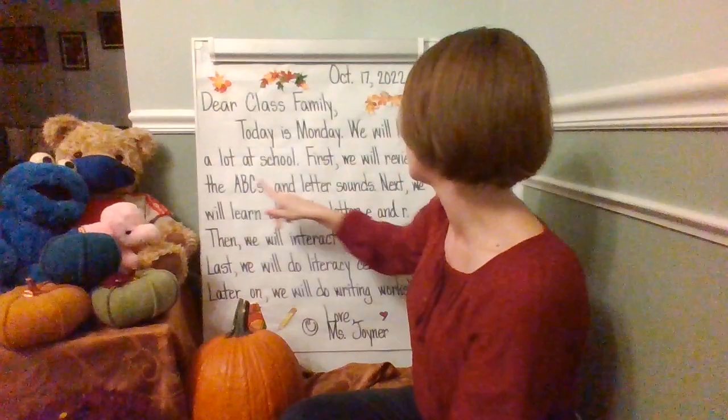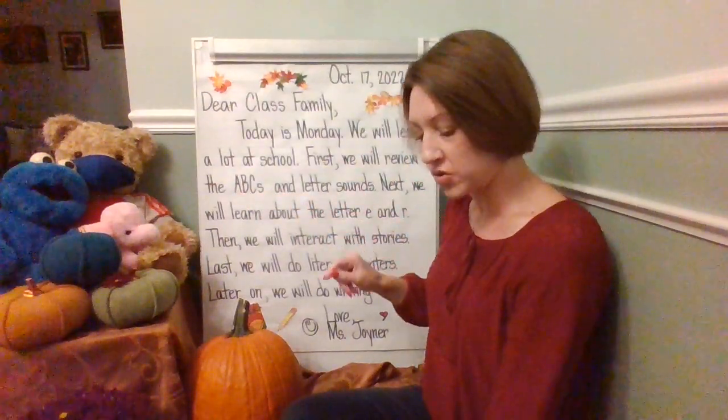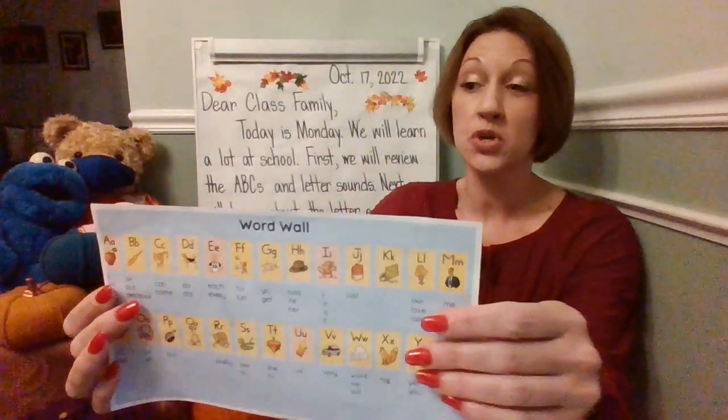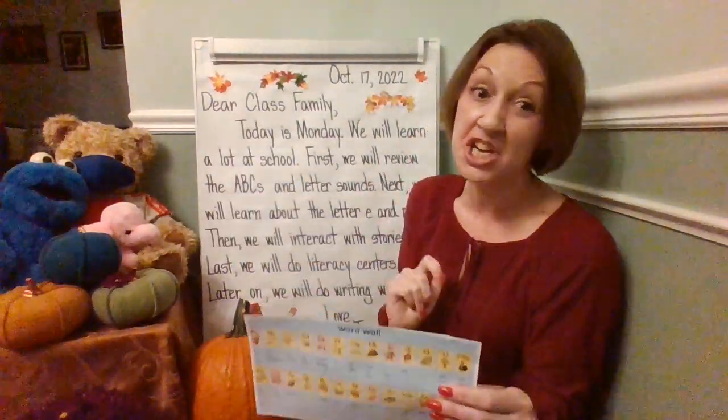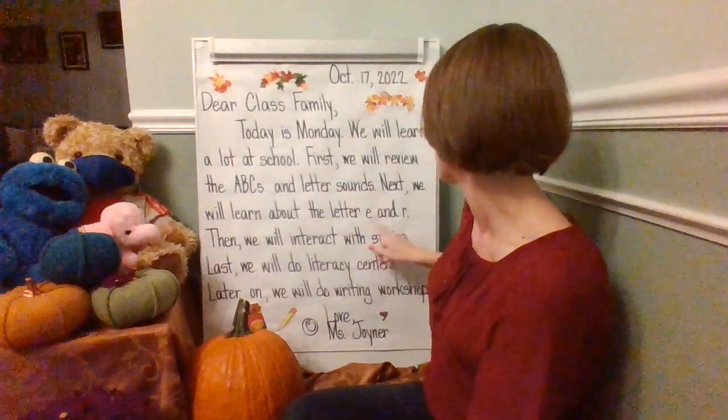So first, we'll review the ABCs and letter sounds. Just like we do every day at school, we're going to use our word wall as a resource. We're going to sing the traditional ABC song. We'll also go through letter sounds, pictures to match that word, and the signs as we do American Sign Language. We'll be using Mr. B's YouTube channel in addition to Jack Hartman's YouTube channel as well.